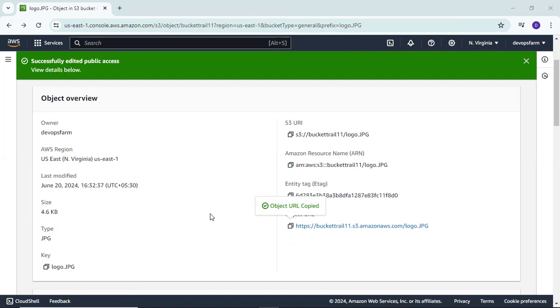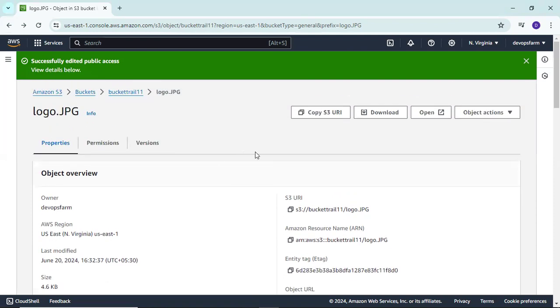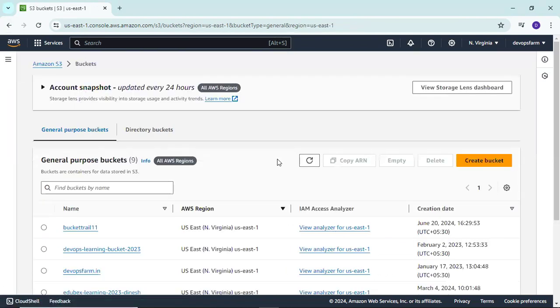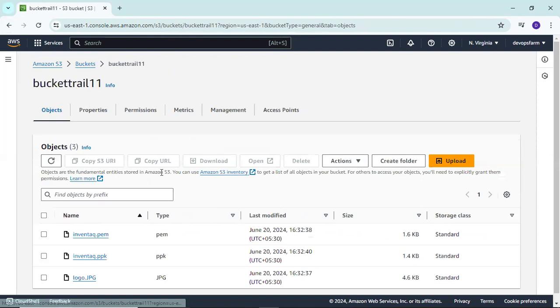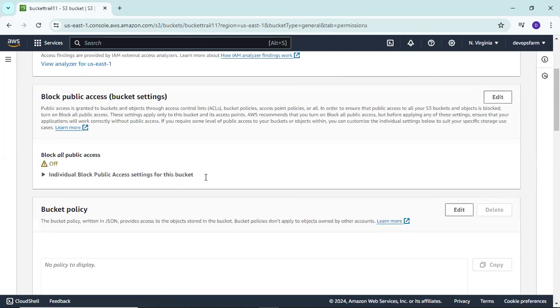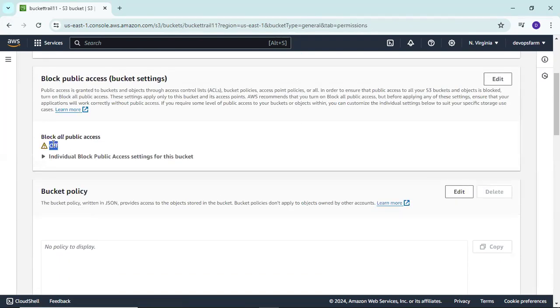Okay, so I created my bucket and my data is publicly accessible. If I don't want it to be publicly accessible, we will simply make it private. From where? Simply go to the bucket, go to permissions, and block all public access; it is off now.